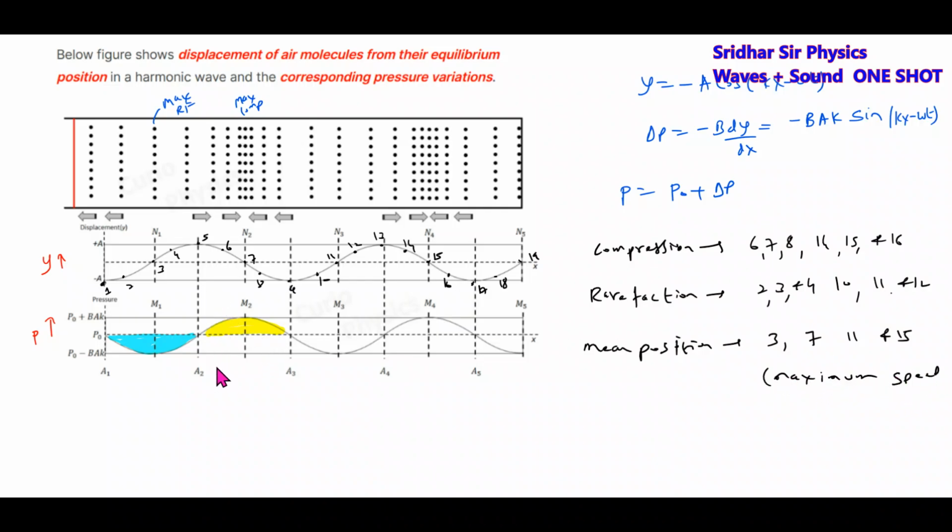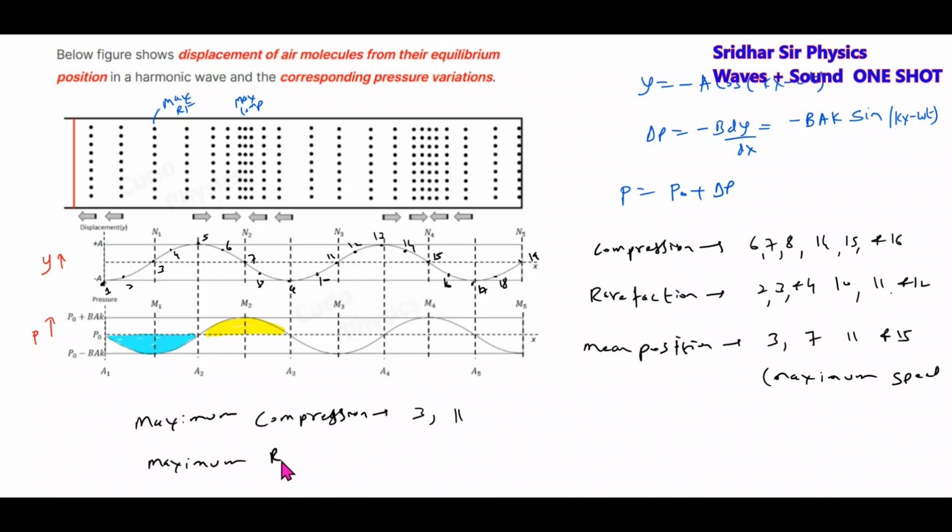And what about the maximum compression? Maximum compression will be 3, next again 11.